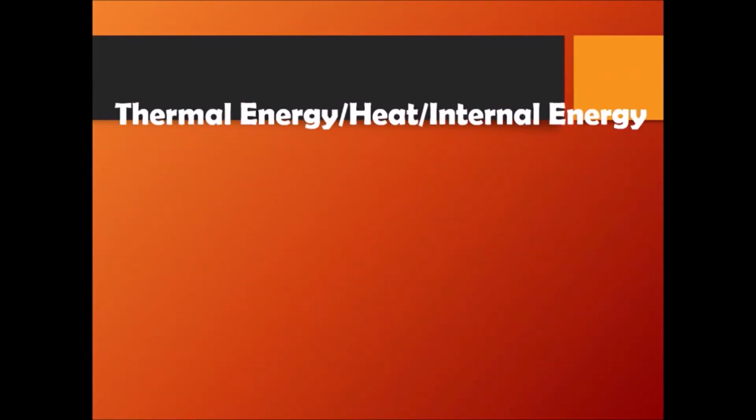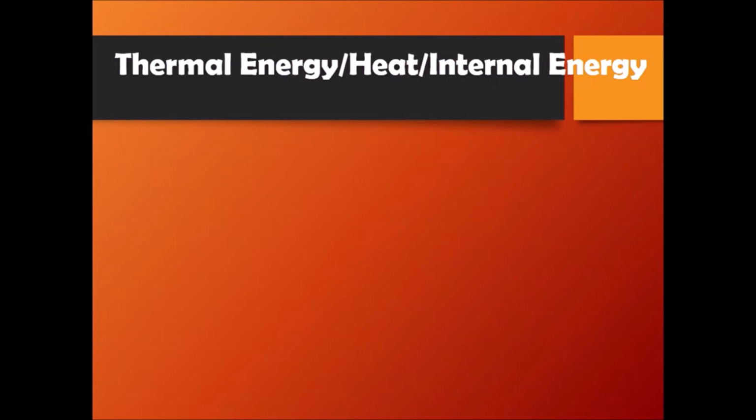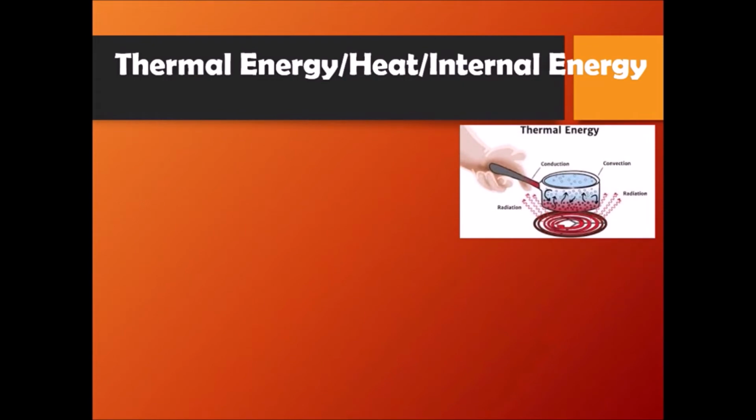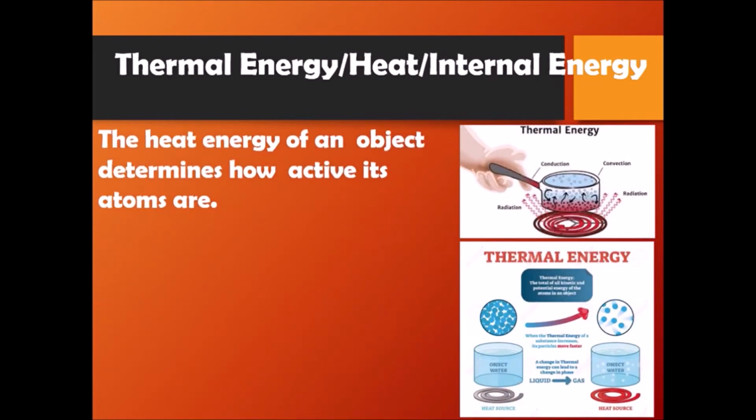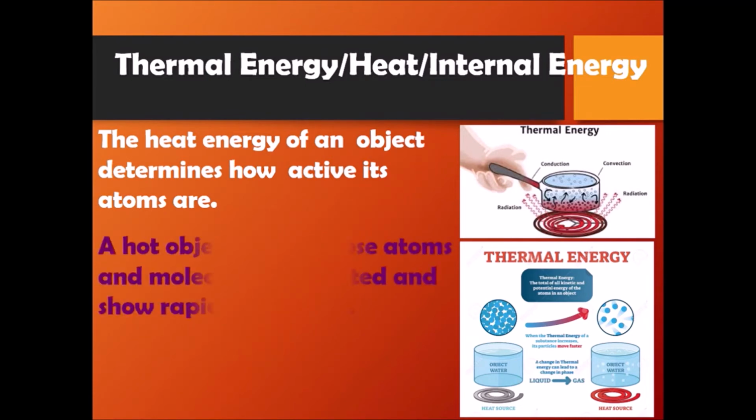Right. Moving on next, everybody, we're talking about thermal energy, which is also called heat energy, which is also called internal energy. So here we're talking about what is heat energy. The heat energy of an object determines how active its atoms are. So if you touch an object which feels hot, it means that its atoms and molecules are excited and show rapid movement. So hot objects are the ones whose atoms and molecules are excited and show rapid movement.